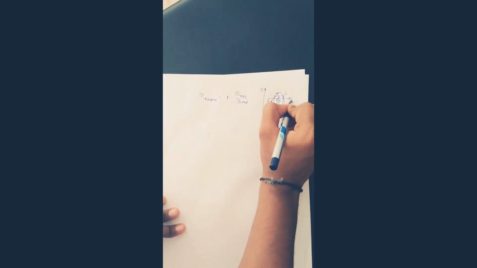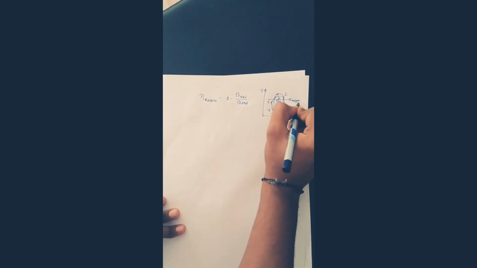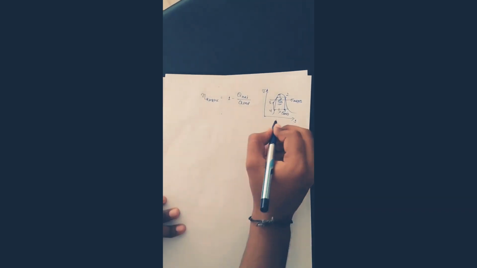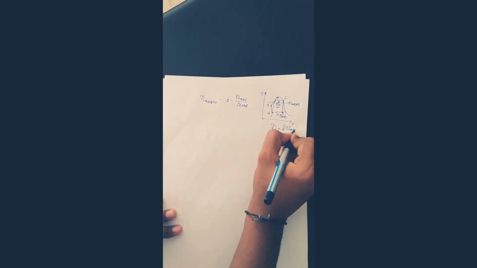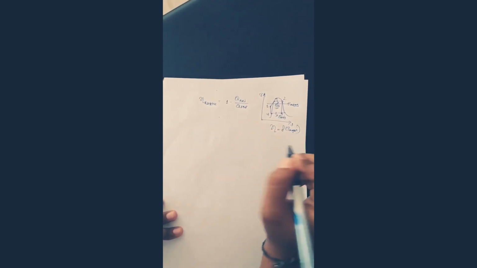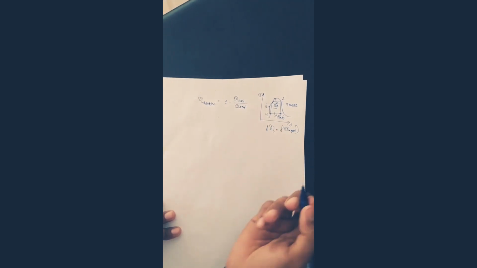This is nothing but our mean temperature. So mean temperature is decreasing. As I said, efficiency is a function of mean temperature. So obviously if mean temperature is decreasing, efficiency will be decreased as compared to our Carnot cycle.